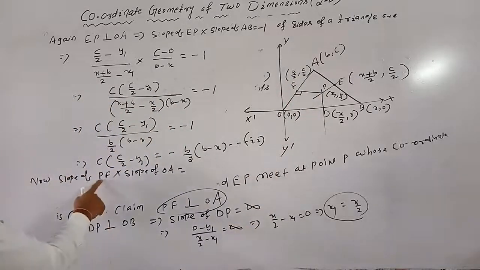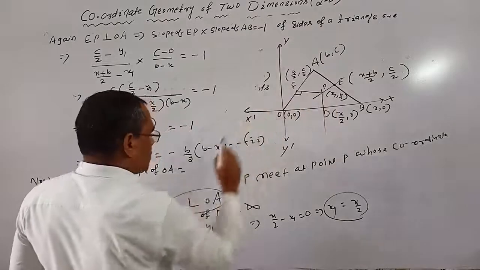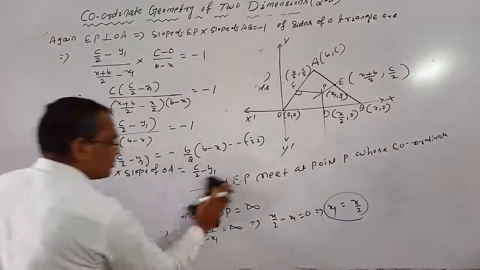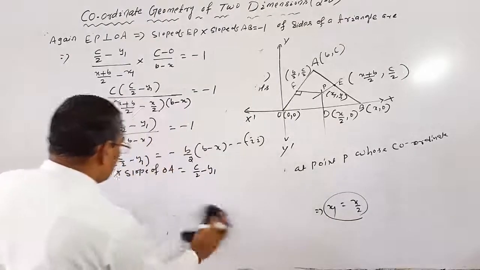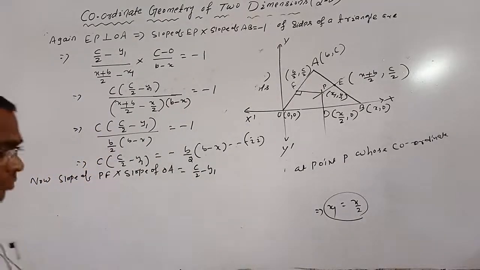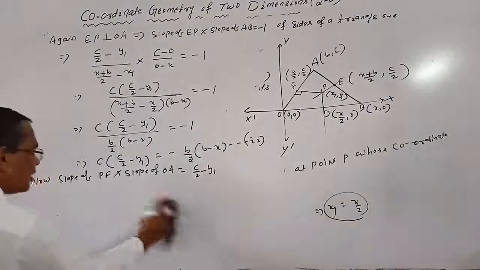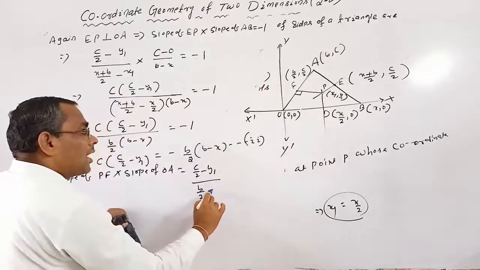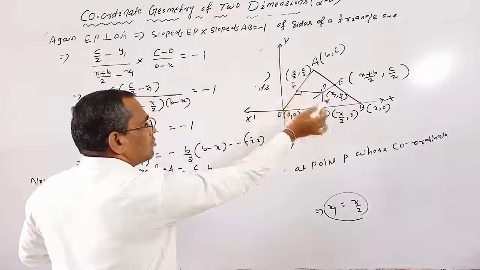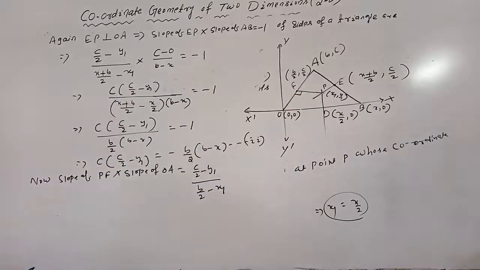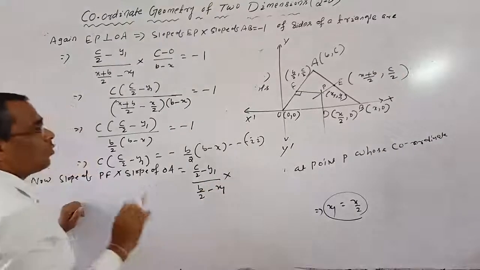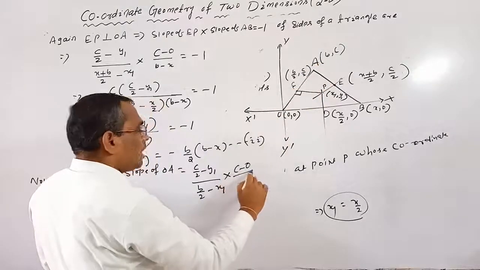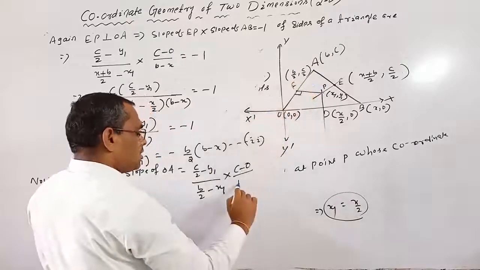So slope of PF means y-coordinate difference, C by 2 minus y1, by B by 2 minus x1, into slope of OA, which is C minus 0 by B minus 0.